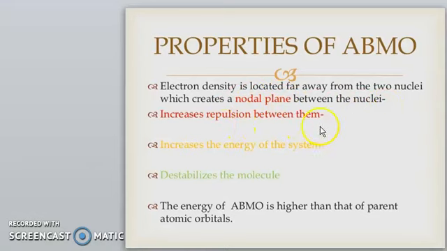This increases the repulsion between them and increases the energy of the system, which destabilizes it. The bonding orbital stabilizes and creates a stable molecule, whereas the anti-bonding molecular orbital destabilizes it, creating an unstable molecule.